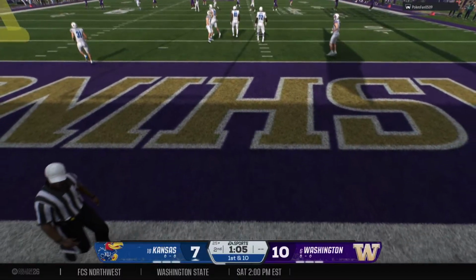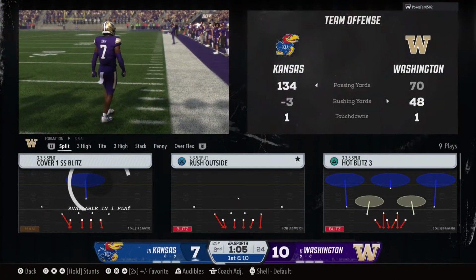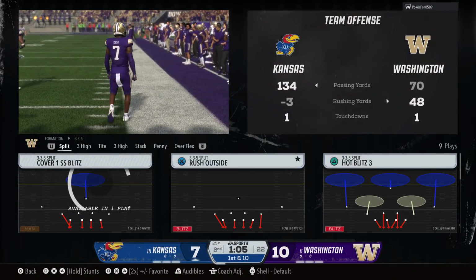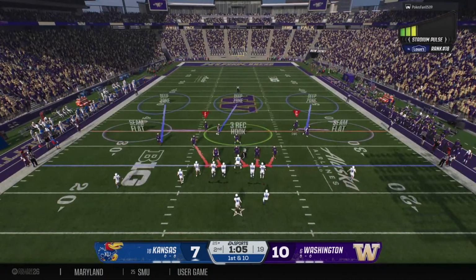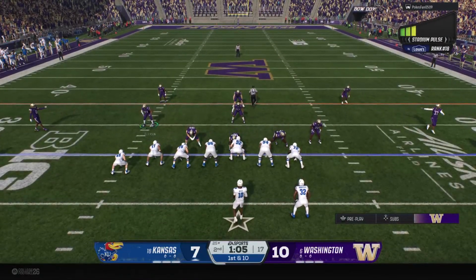So no return on this one. Ball just bounces into the end zone for a touchback. So the first play of the drive here coming up. Less than 2 minutes left on the clock.